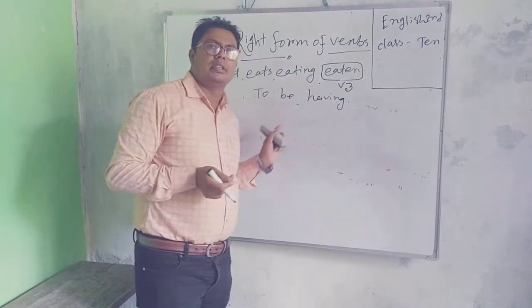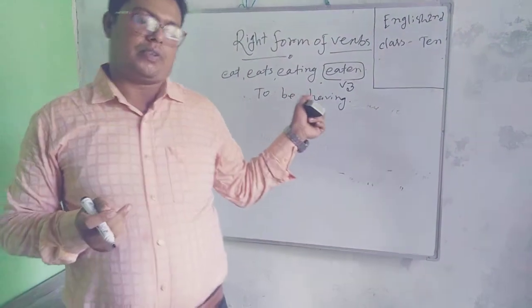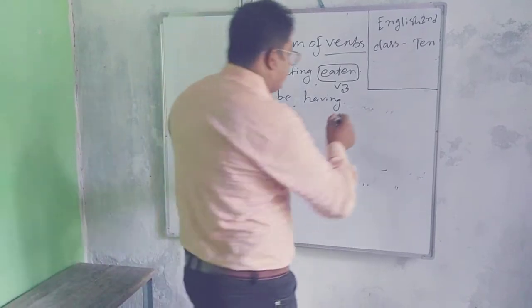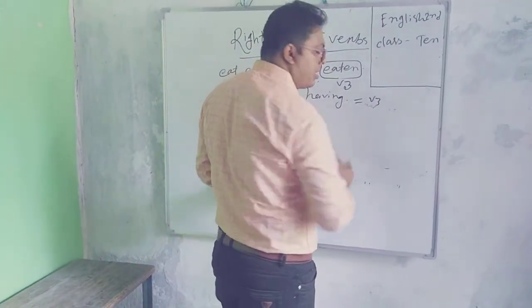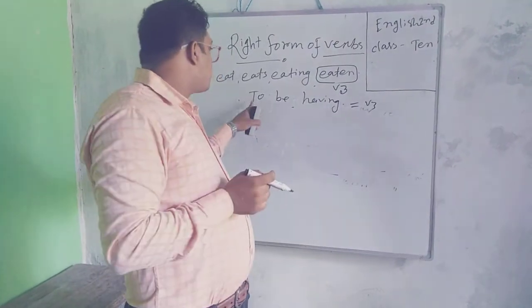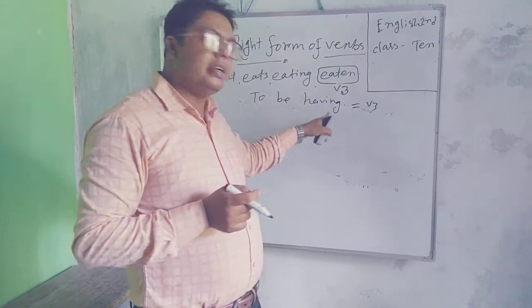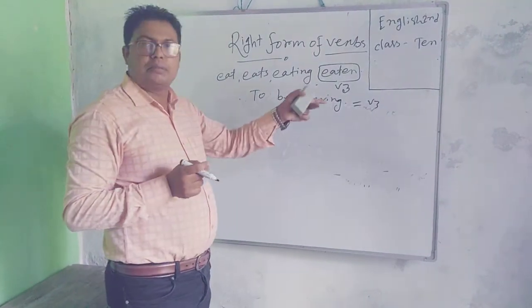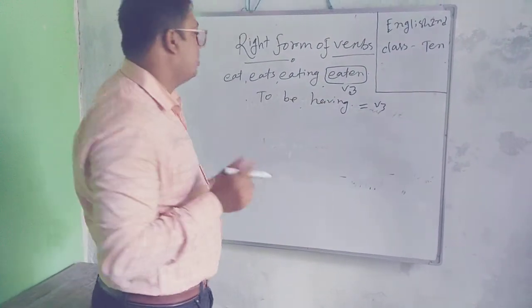If we find these two words, to be or having, then you will be sure that after them the verb must be V3. Only two words, to be and having. After these two words, the form of verb must be V3.